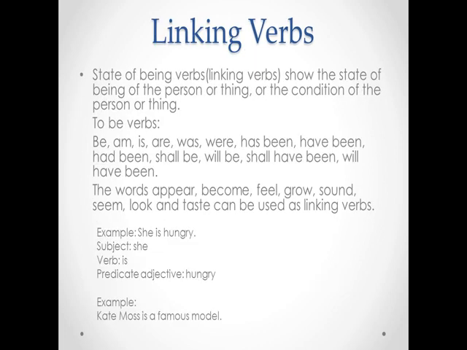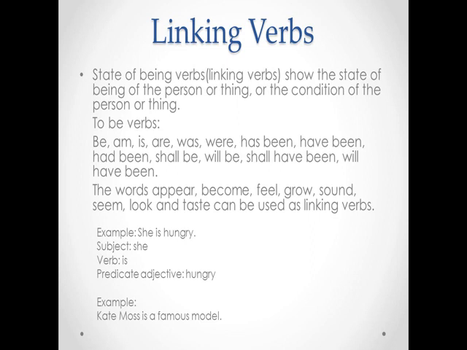Linking verbs. Linking verbs are state of being verbs. They show the state of being of the person or the thing, or the condition of the person or the thing. So here are some state of being verbs. They're to be verbs: be, am, is, are, was, were, has been, have been, had been, shall be, shall have been, will have been. Also, the words appear, become, feel, grow, sound, seem, look, and taste can also be used as linking verbs.